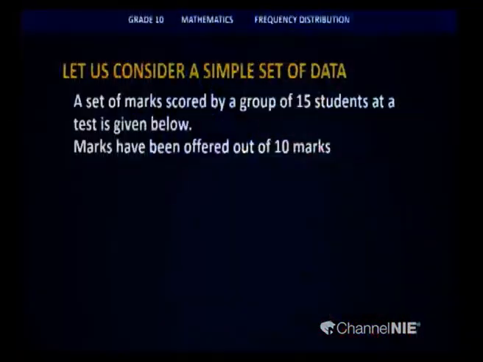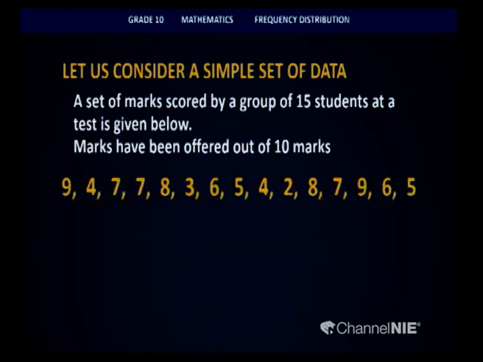In this, children, I have given you a set of marks given out of 10, and the marks have been obtained by 15 students. So, this is a set of raw data that I have obtained. So, the first child has got 9 marks out of 10, the second child has got 4 marks out of 10.